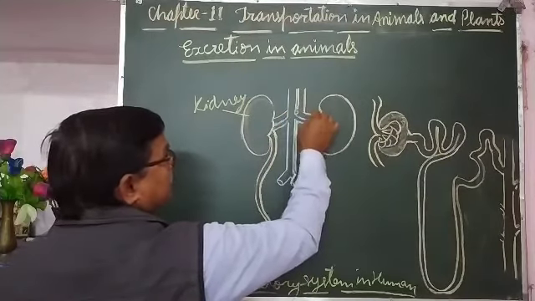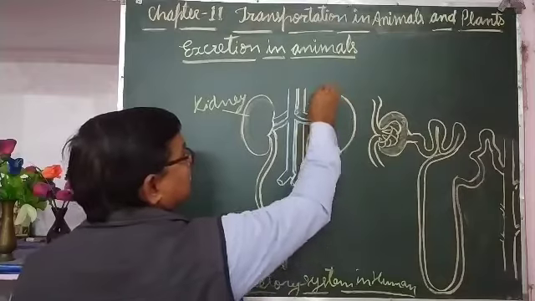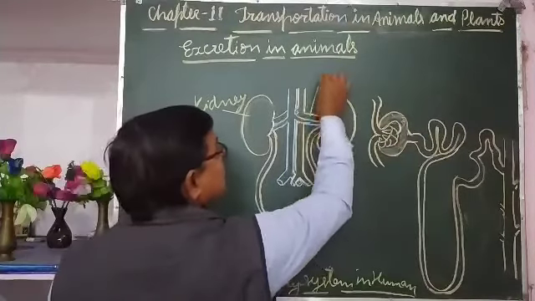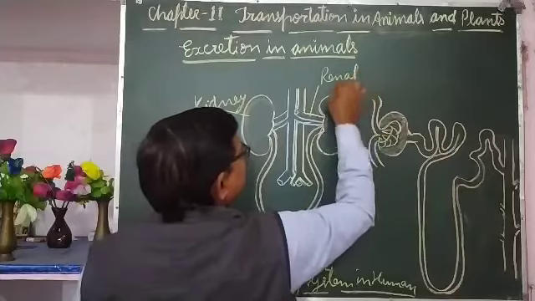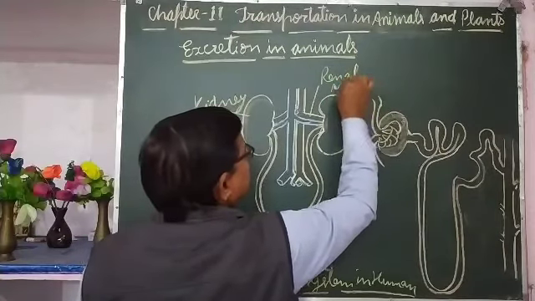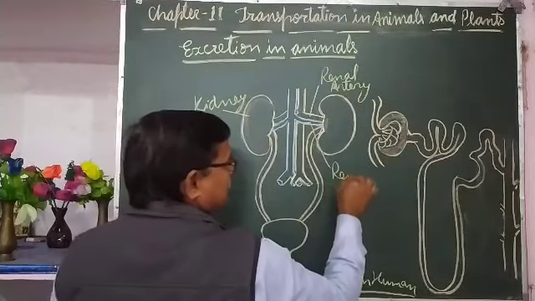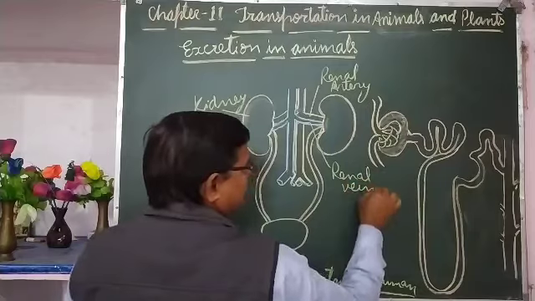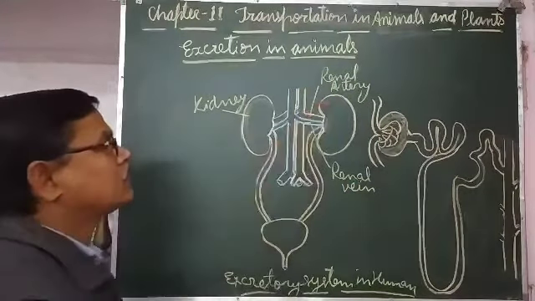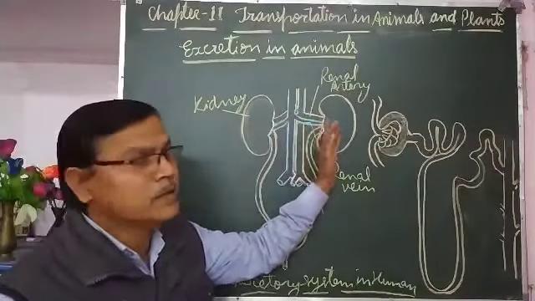Whatever branches come out go into the arteries. So this is the renal artery, and this is the renal vein. The renal artery supplies blood to the kidney. Through the renal artery blood goes into the kidney, and through the renal vein it comes back from the kidney. Inside the kidney there are small units for the filtration of urine.